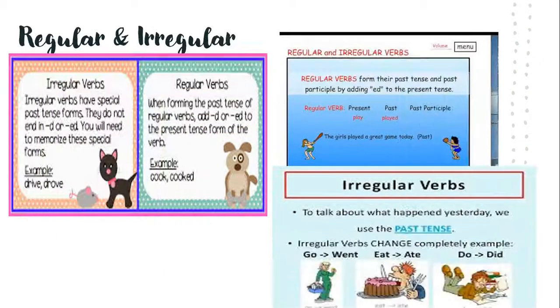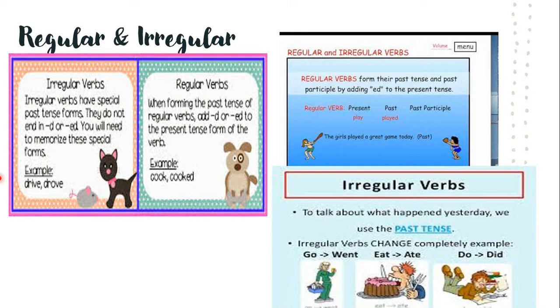Now we can move on to our next type of verb, that is regular and irregular verbs. I have explained to you about regular and irregular verbs, transitive verbs, and finite and non-finite verbs in our class. I have also sent one recorded video related to all these verbs. But still, if you have doubts about regular verbs and irregular verbs, you can see here, children, irregular verbs have a special past tense form and you are not adding d or ed to them. Like drive changes to drove, speak to spoke.